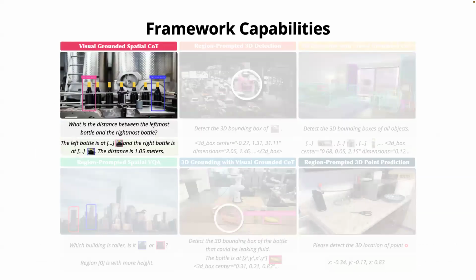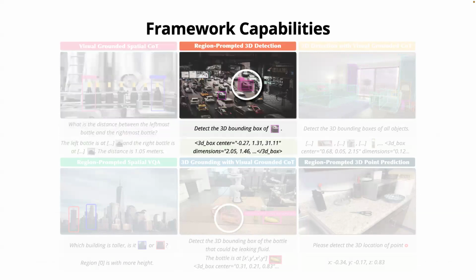Because of this unified framework design, it is pretty versatile and can accommodate different modes. The first one is general spatial QA. Basically, it's a standard mode in spatial understanding. You ask a general global question, and the model first grounds the mentioned entity, then re-injects the entity region, and then answers.